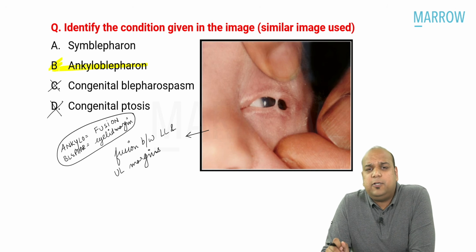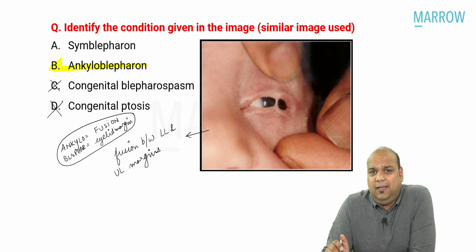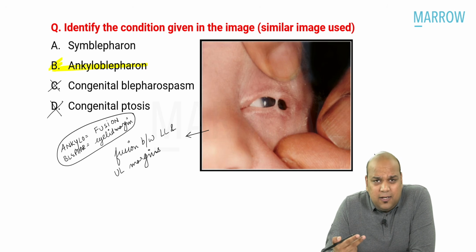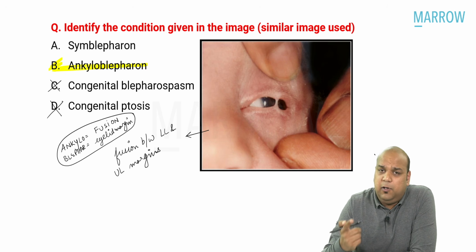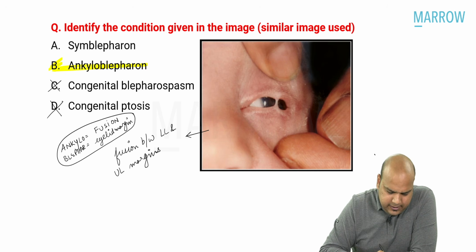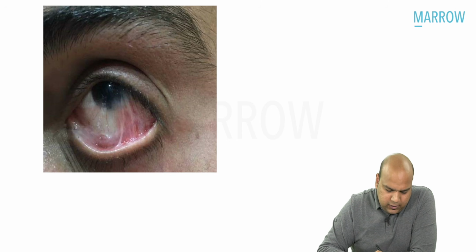Now, some students would have got confused with option A. These names sound similar. That is why I always tend to teach both these words together, ankyloblepharon and symblepharon. If you have any confusion, let us see the second image. What is this, everybody? What can you see in this image? Again, don't tell me the diagnosis. Describe the image. When I describe the image, what will I say?